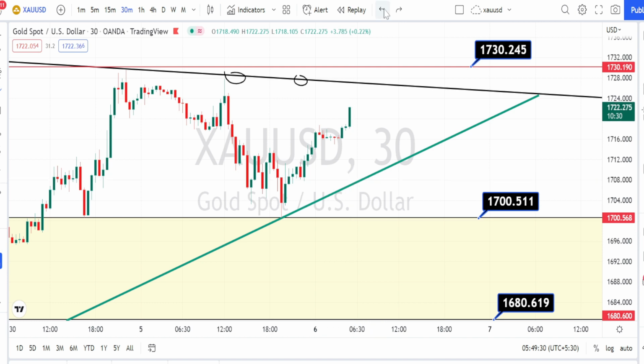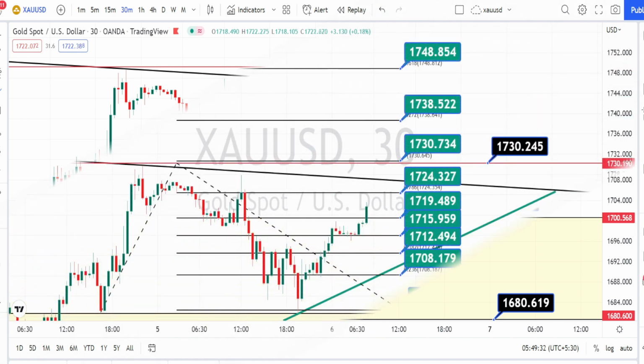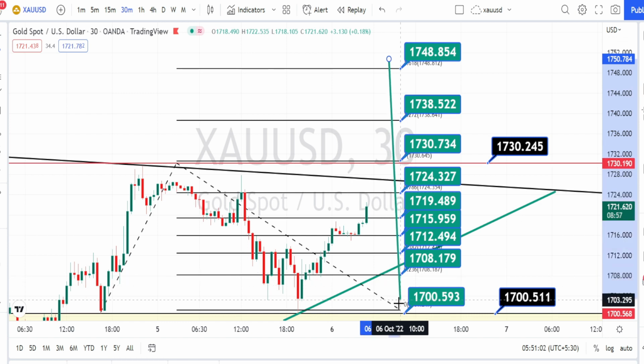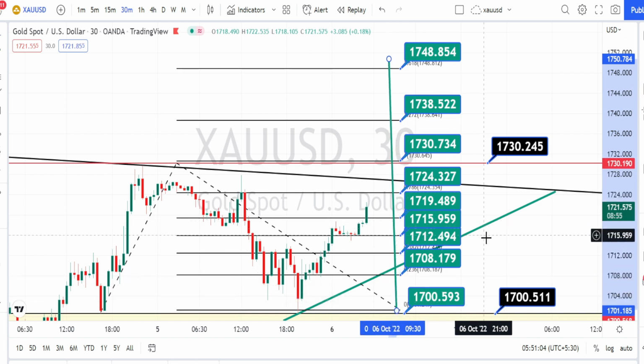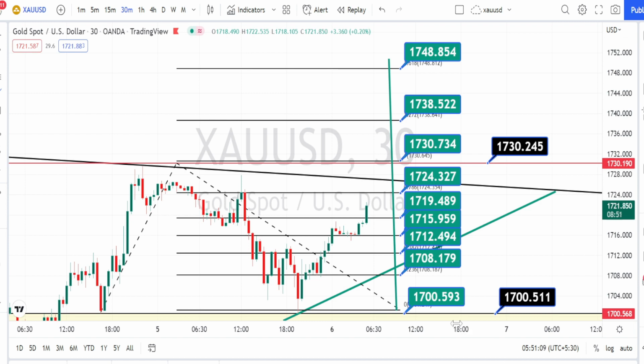Let us mark the support and resistance levels. So the values within these green color boxes are the resistance and support levels for current price action in 30 minutes time frame. Currently the price action is trading between the resistance level of 1724 and support level of 1719.